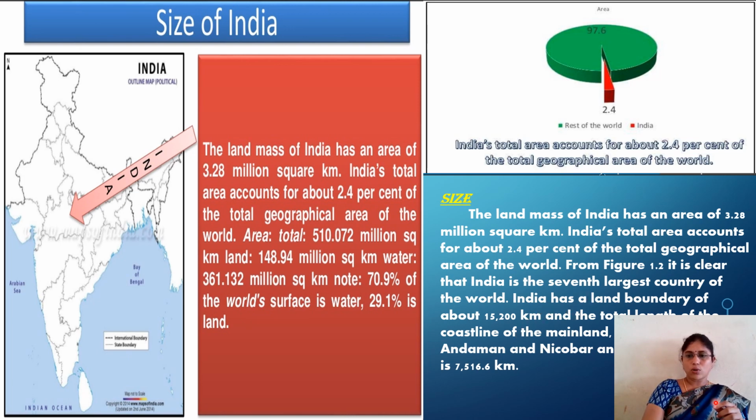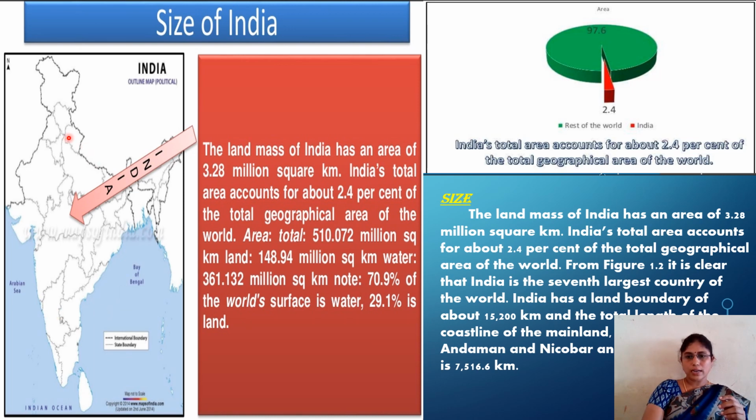India has a land boundary of 15,200 kilometers. This is the total 15,200 kilometers. And the total length of the coastline of the mainland, including the Andaman and Nicobar Islands and the Lakshadweep Islands, is 7,516.6 kilometers.